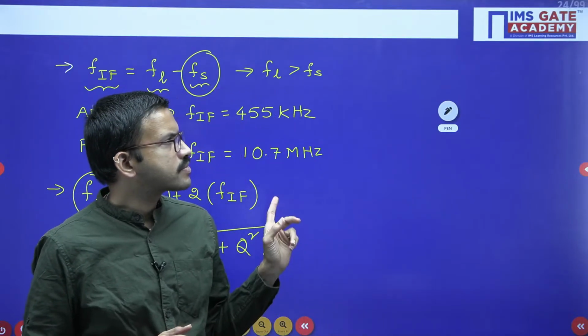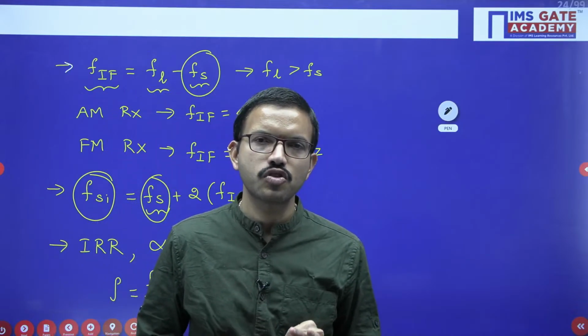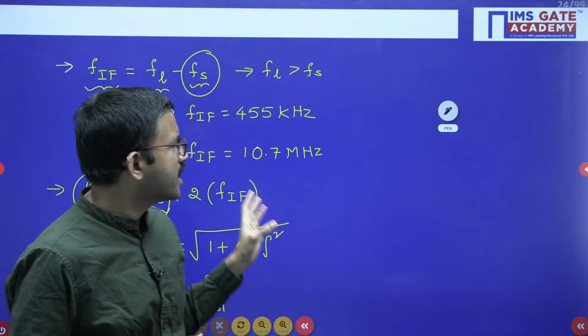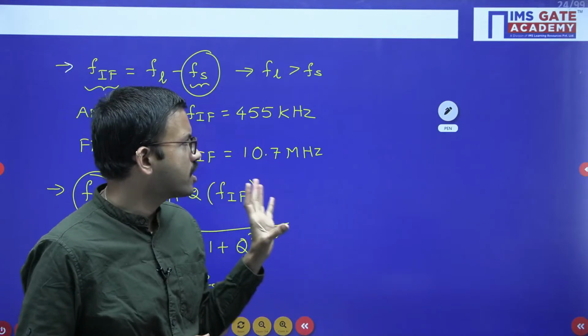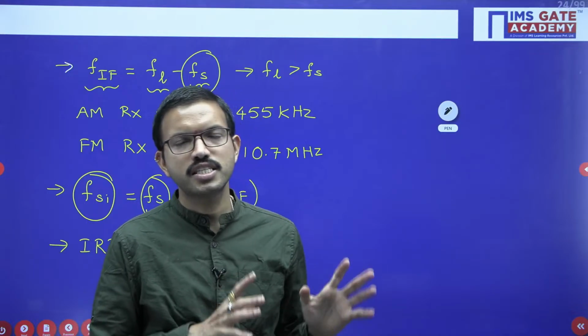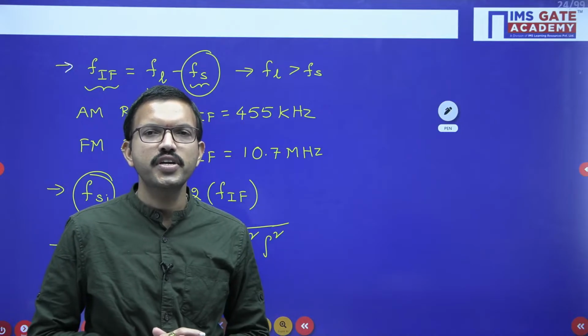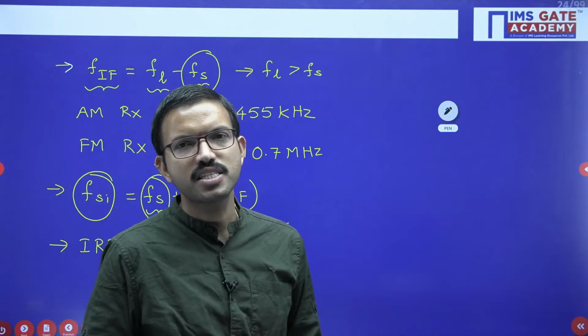Coming to the receivers, we have the tuned radio frequency receiver and then the superheterodyne receiver, right? Regarding their operation you can focus, and whatever formulas there are with respect to image frequency and image rejection ratio, just focus on these formulas. You will get a direct question. So up to here we have discussed 3 chapters of the communication system subject.